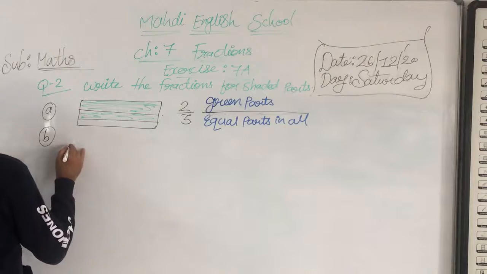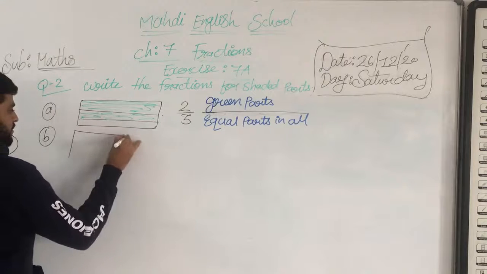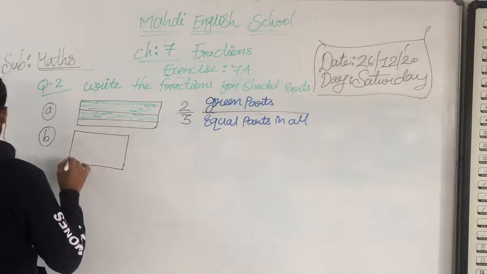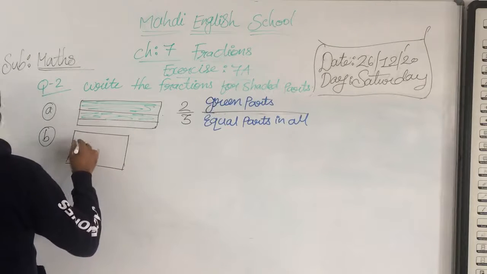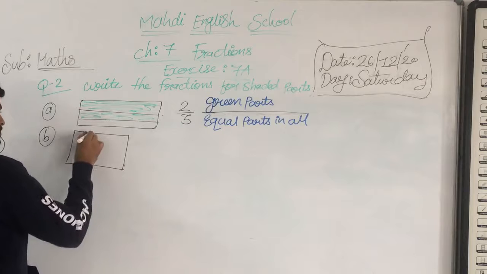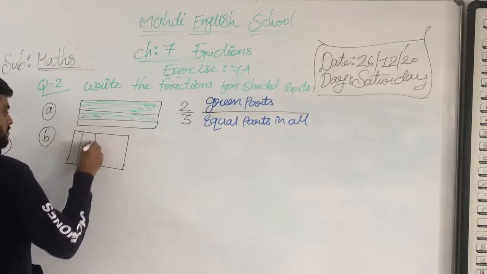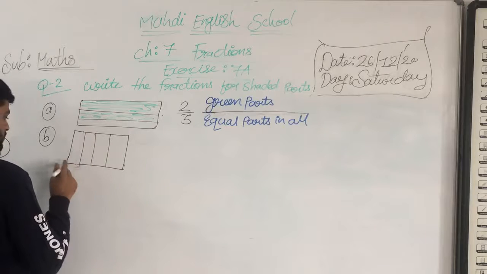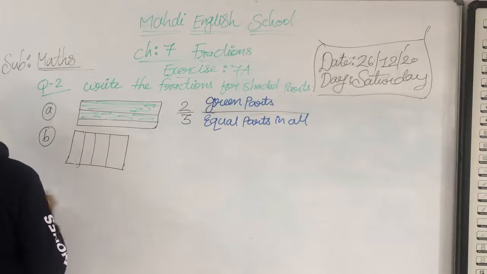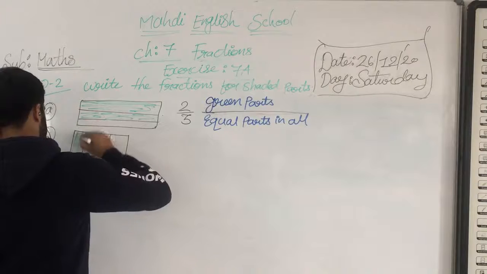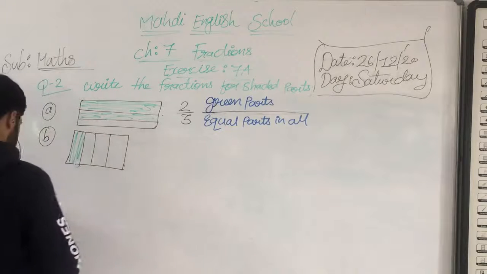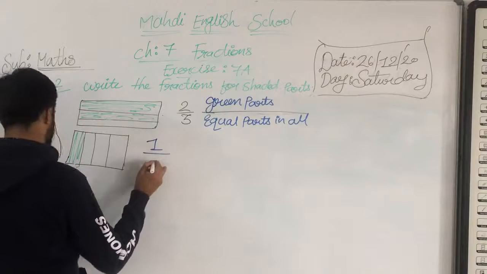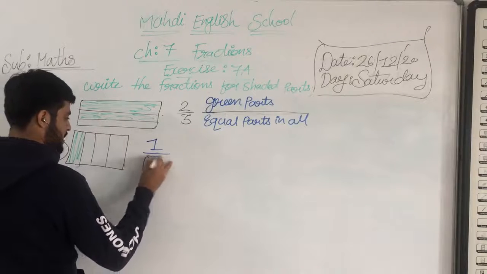Question number 2 now. Okay, my dear students, so what we have to write here is the shaded parts.